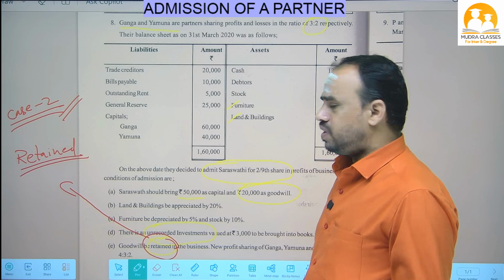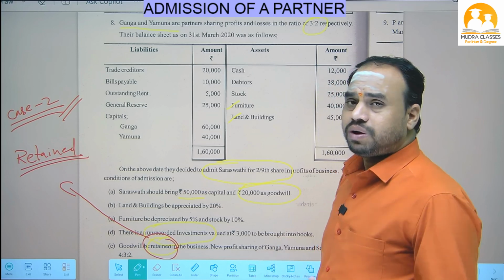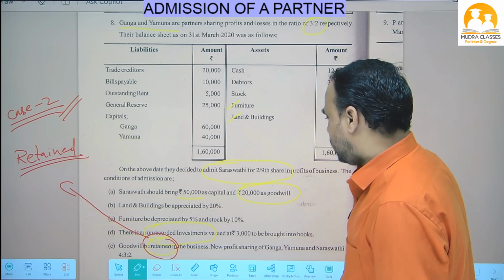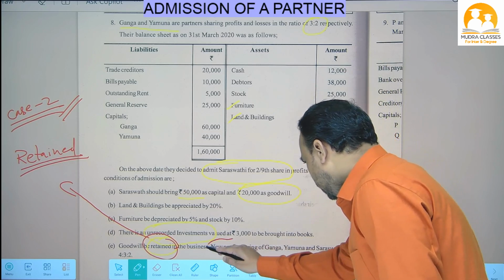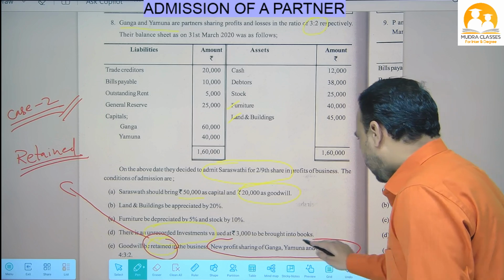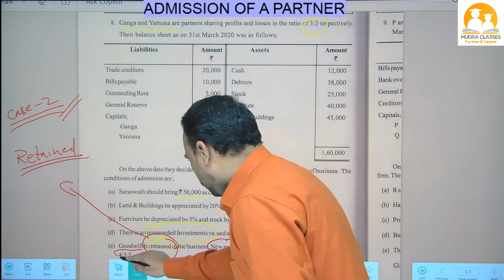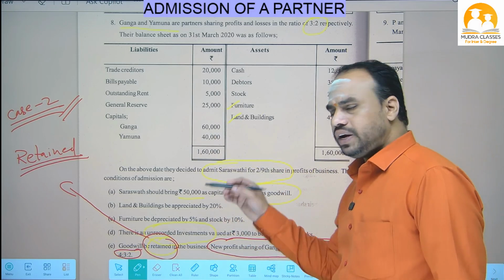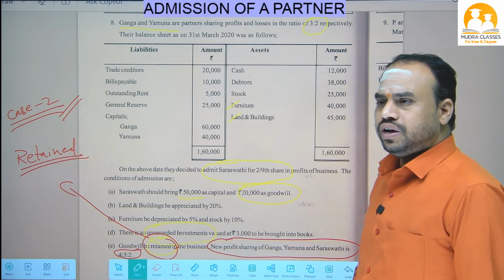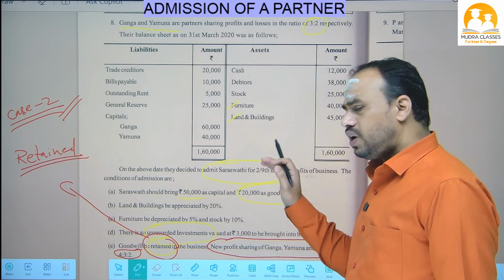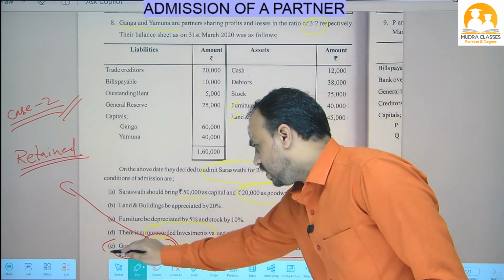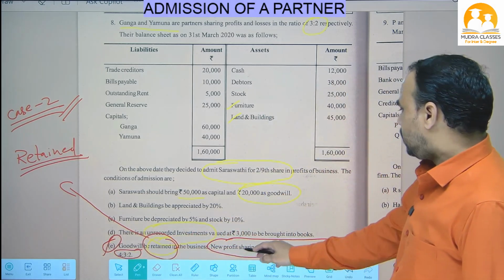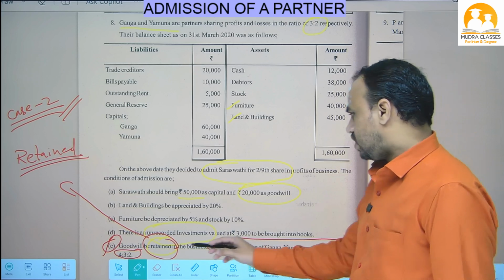Already we have done previous problems, but in this problem you have one more new point, that is here the new profit sharing ratio of Ganga, Yamuna and Saraswati is given as 4:3:2. In the previous problem we did not get this type of point. This is the new point in this question. So in this question you have to learn a new thing, that is point number E: the new profit sharing ratio of Ganga, Yamuna and Saraswati is given.